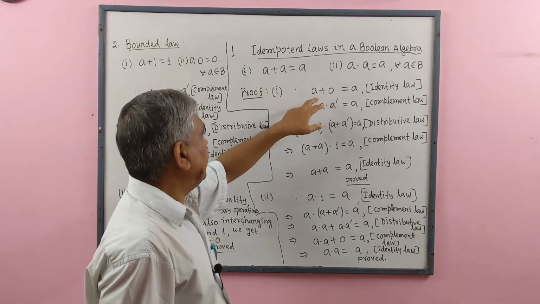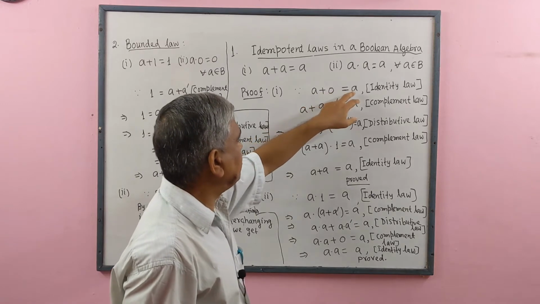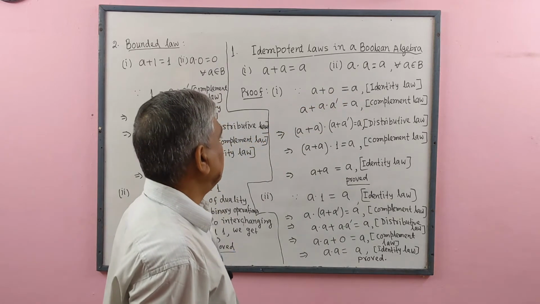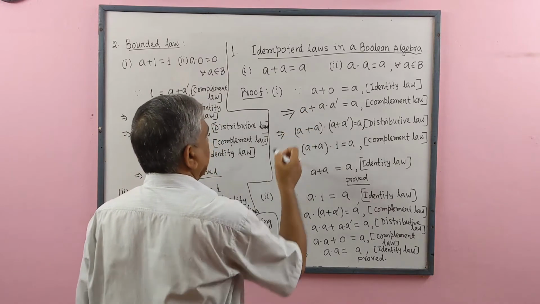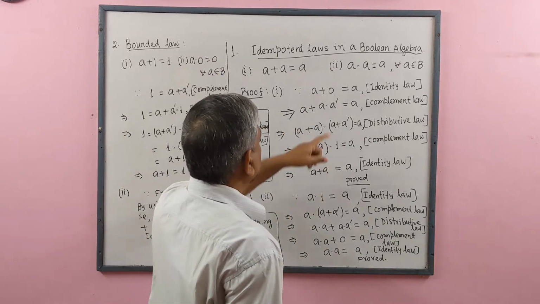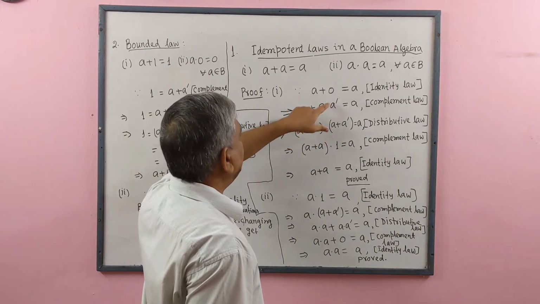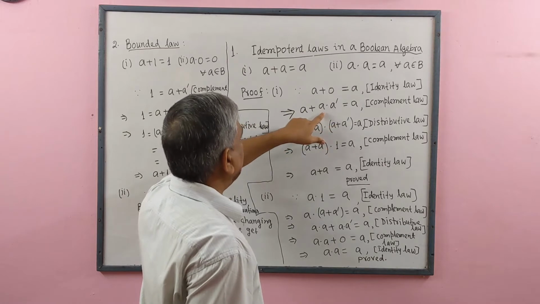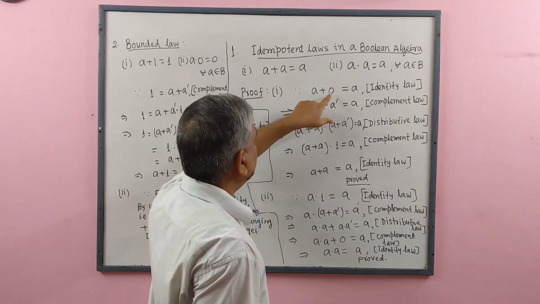Since by identity law we know that a plus 0 equal to a, implies that, here we have 0. By complement law we know that a dot complement of a equal to 0.